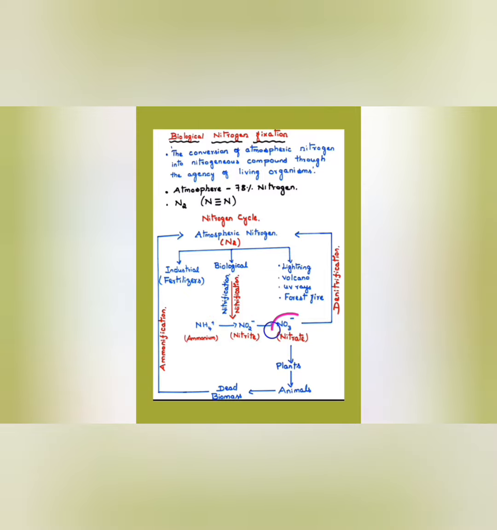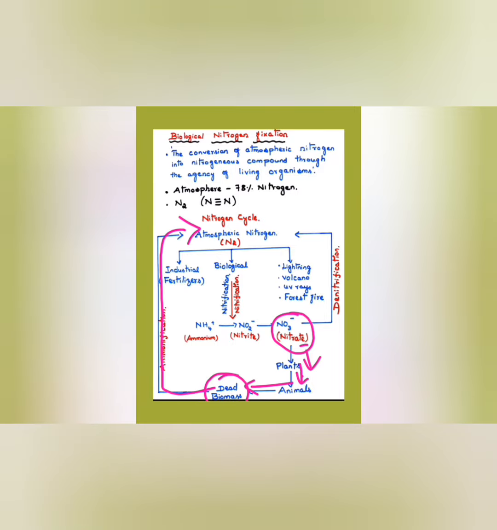And hence this form, that is nitrates, is absorbed by the plants, and on consuming the plants, animals also absorb this nitrate or ammonia, and on death and decay of the biomass of the animals, again ammonia is released back to the atmosphere.